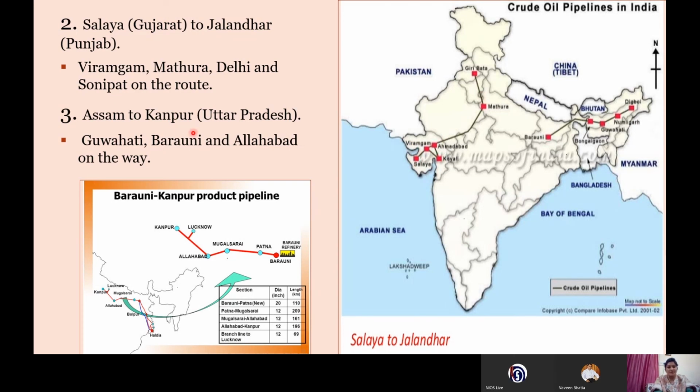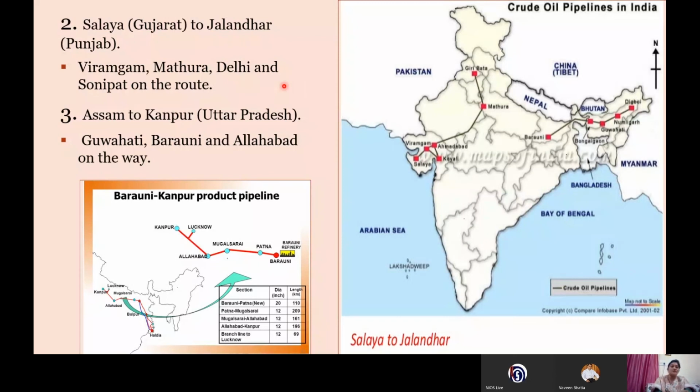Third is the Assam to Kanpur pipeline, which connects Digboi to Kanpur. I have shown it in two parts. From Digboi to Baruni in Bihar, on the way it connects important cities like Guwahati. And the second portion is shown from Baruni to Kanpur here in UP. Here also it connects many important cities like Patna, Allahabad, and Lucknow. So these are the three important pipelines.